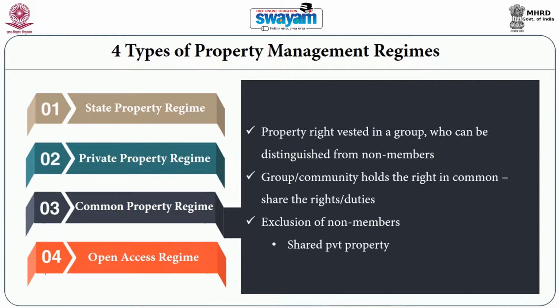In that sense, common property regime is a kind of shared private property, where the community upon whom the management responsibility is bestowed can restrict the non-members, can restrict outsiders from accessing or using the resource, and the community can share the resource among themselves.